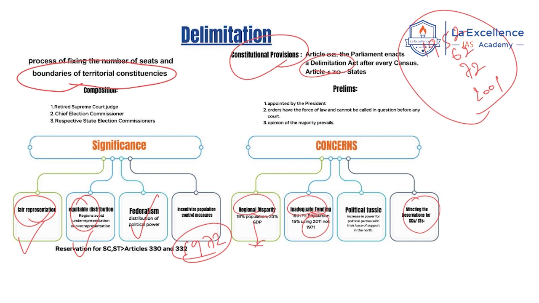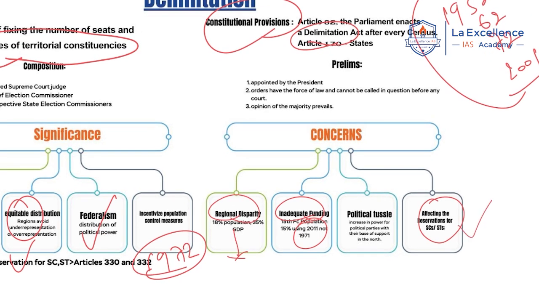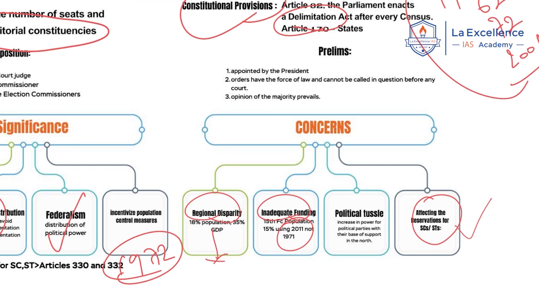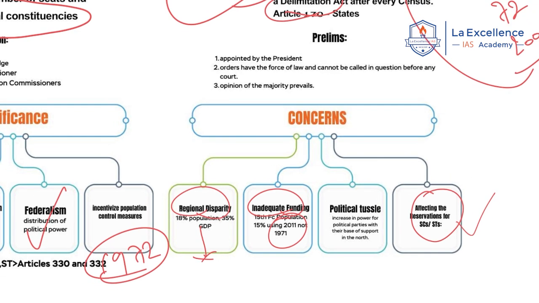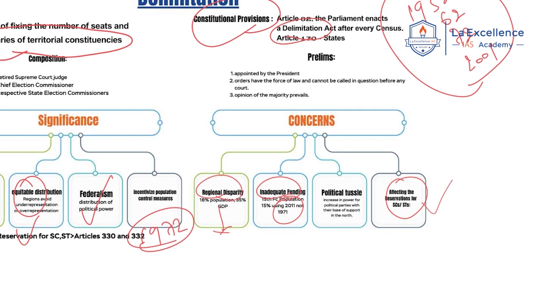This also affects the reservation for SC/ST. Why? Because the southern states are already getting fewer seats, and within those fewer seats, the allocation for SC/ST within the states will also be affected. The other issue is the political tussle. Recently, Karnataka has been claiming that because of this delimitation process, northern states are benefiting more financially. Not only that, the BJP has a stronghold in certain states, especially in the Hindi-speaking belt, and they are getting more political power. Political parties with strongholds in these populated states will have more chances of getting into power. That is the allegation made by the southern states. These are the concerns.